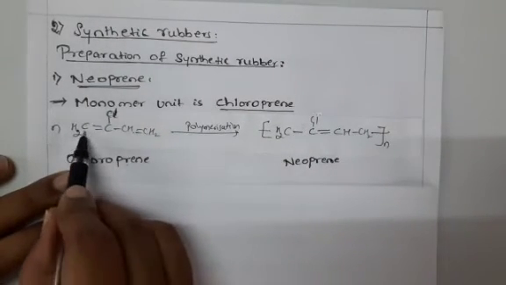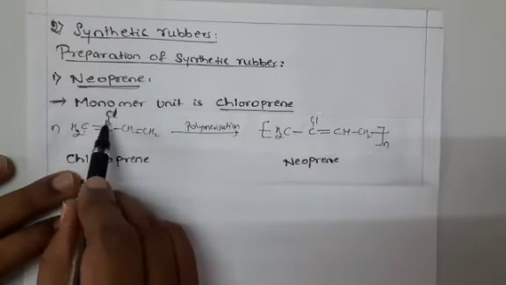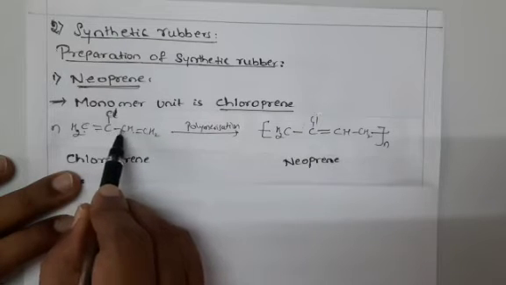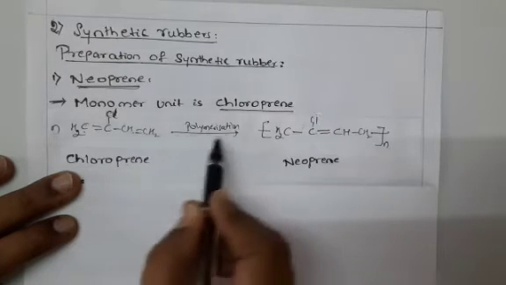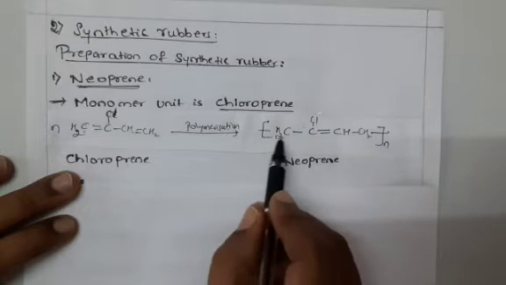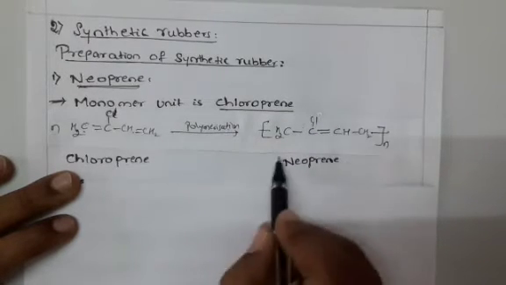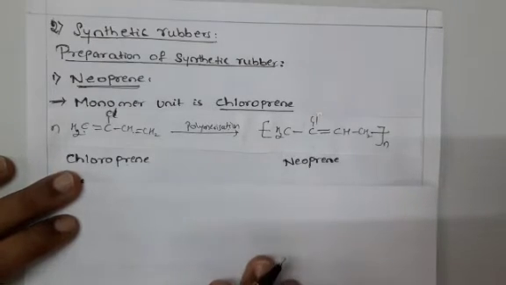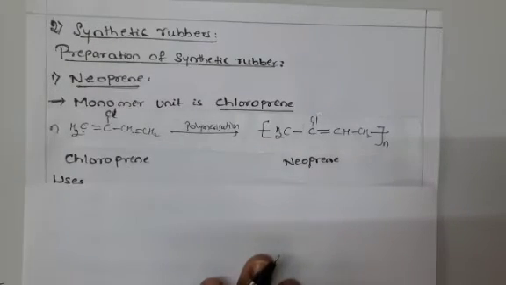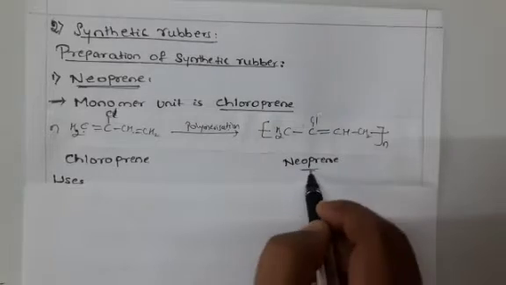Chloroprene, CH2 double bond CCl single bond CH double bond CH2, on polymerization gives CH2 single bond CCl double bond CH single bond CH2. This is neoprene. This neoprene is a synthetic rubber.